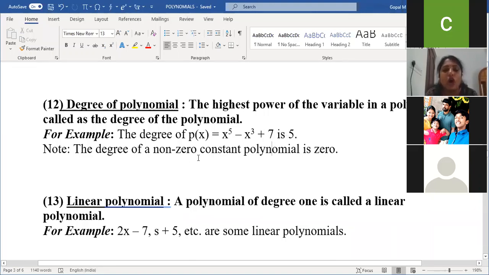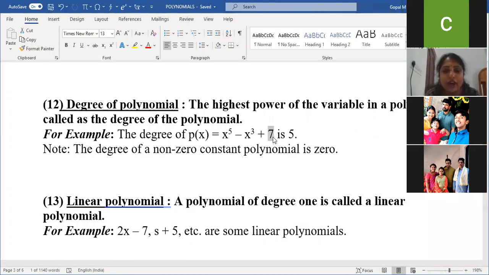The degree of a non-zero constant polynomial is 0. So note that a non-zero constant, say 7. They are talking about a non-zero constant polynomial, which means this 7 is not a 0. What is the degree of the 7? 0. Very good. I hope now it's clear to everyone. So always remember, the degree of a constant polynomial is 0. Am I clear, children?